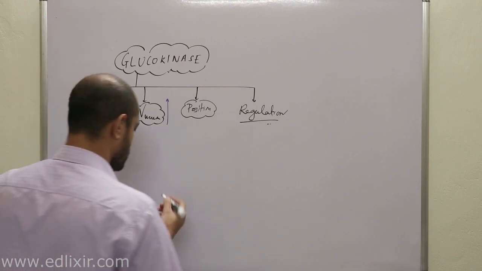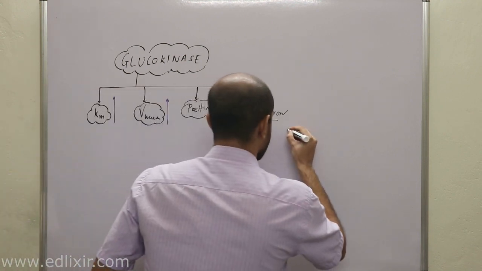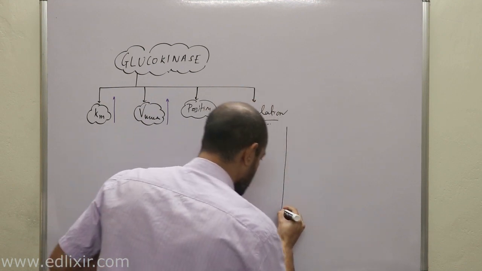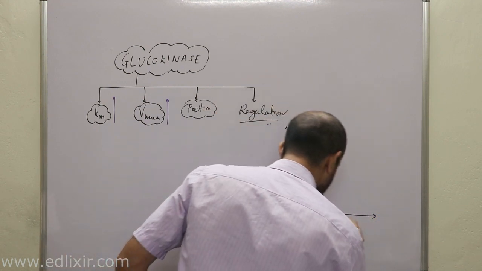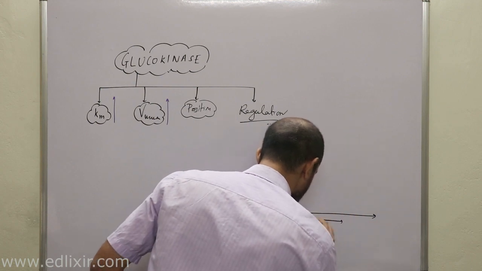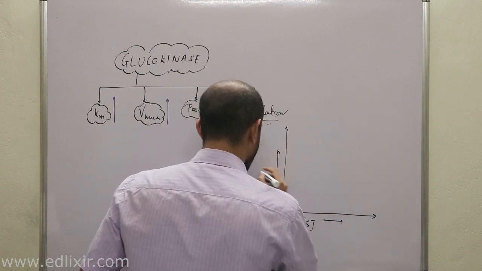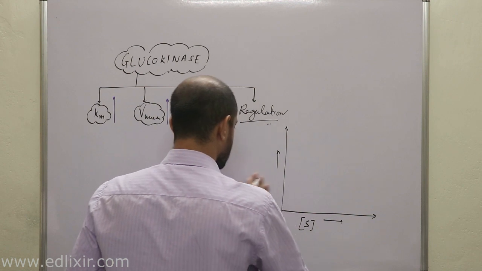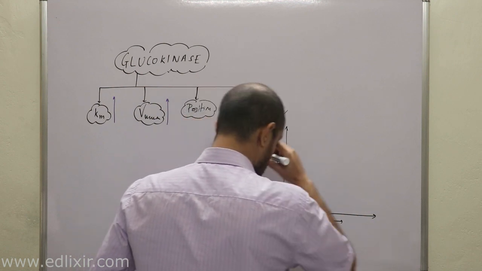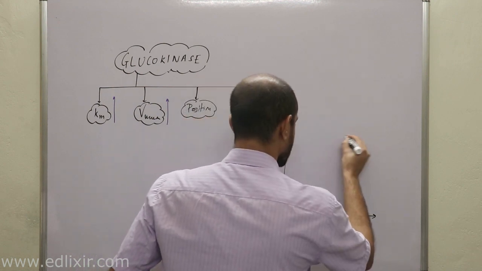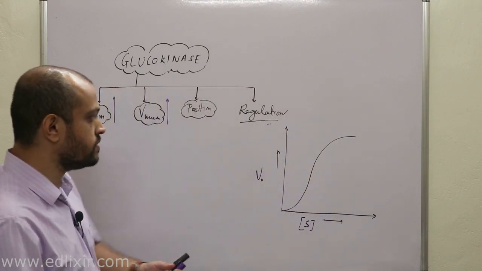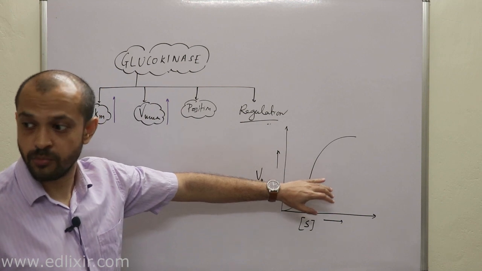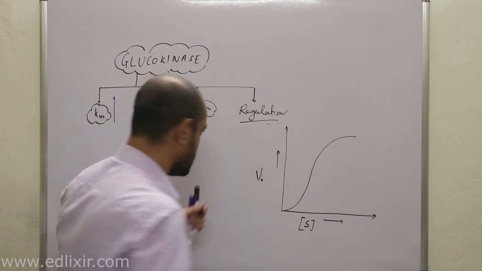What do you mean by this? Suppose I draw the graph for glucokinase. Glucokinase always gives a characteristic sigmoidal curve, clear?